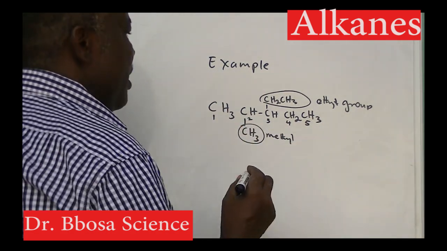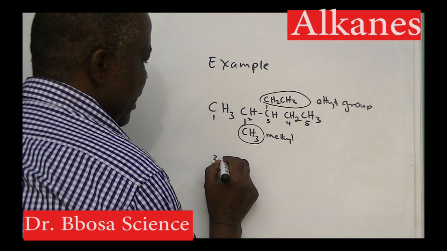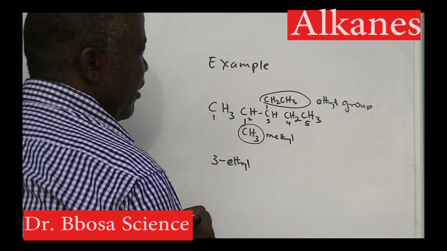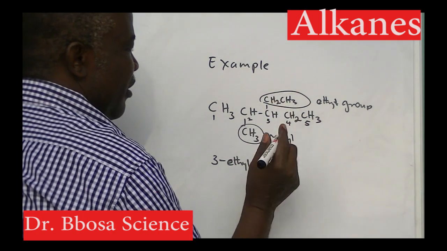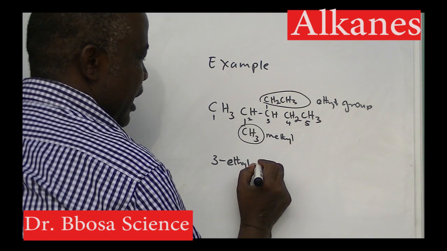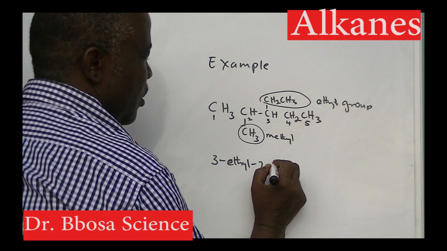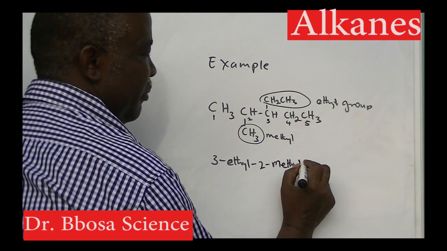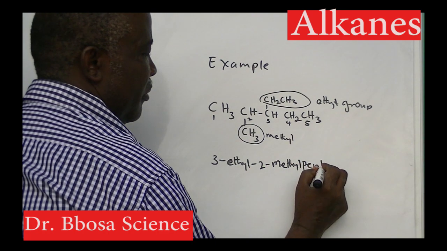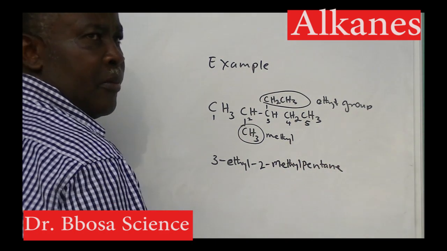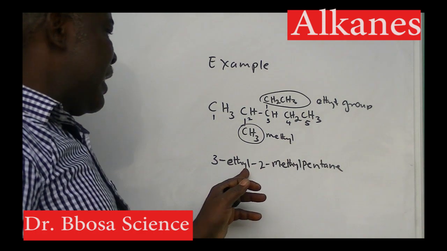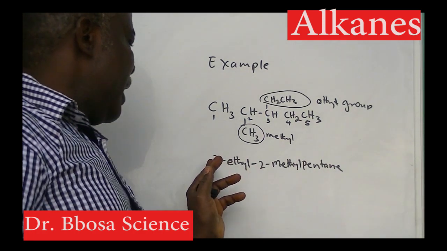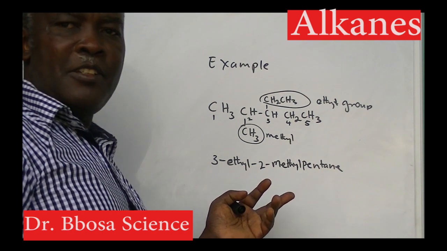So the name is going to be 3-ethyl, then 2-methyl. So the name is going to be 3-ethyl-2-methylpentane. Between a number and a letter, you put a dash.